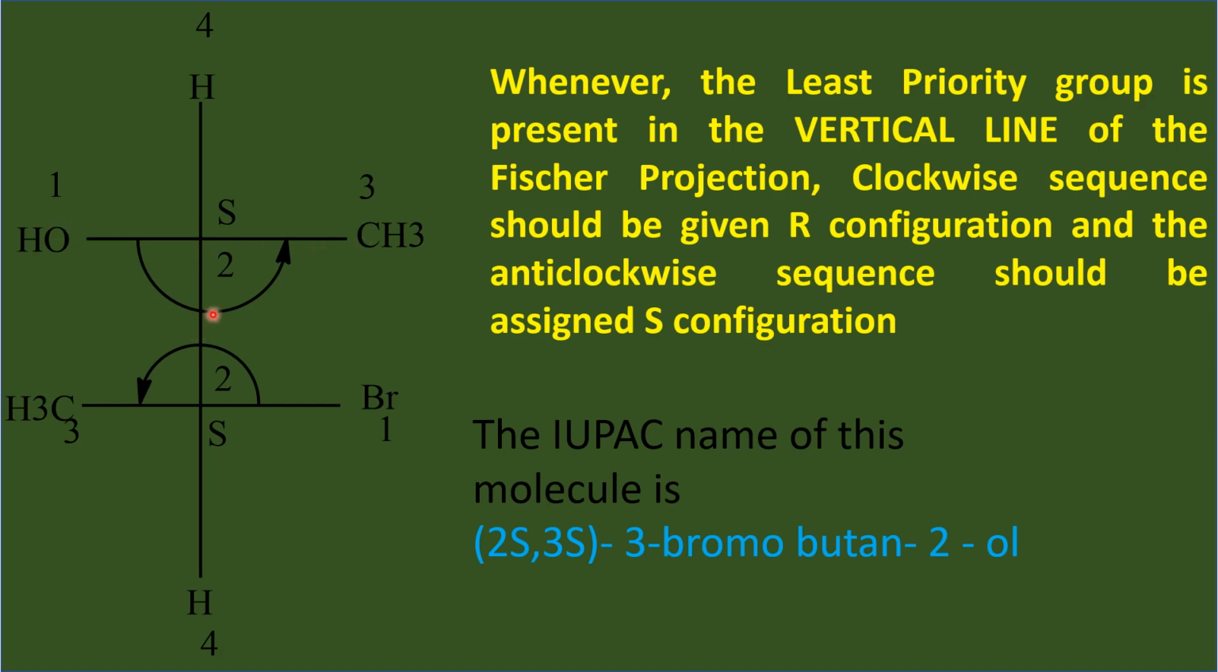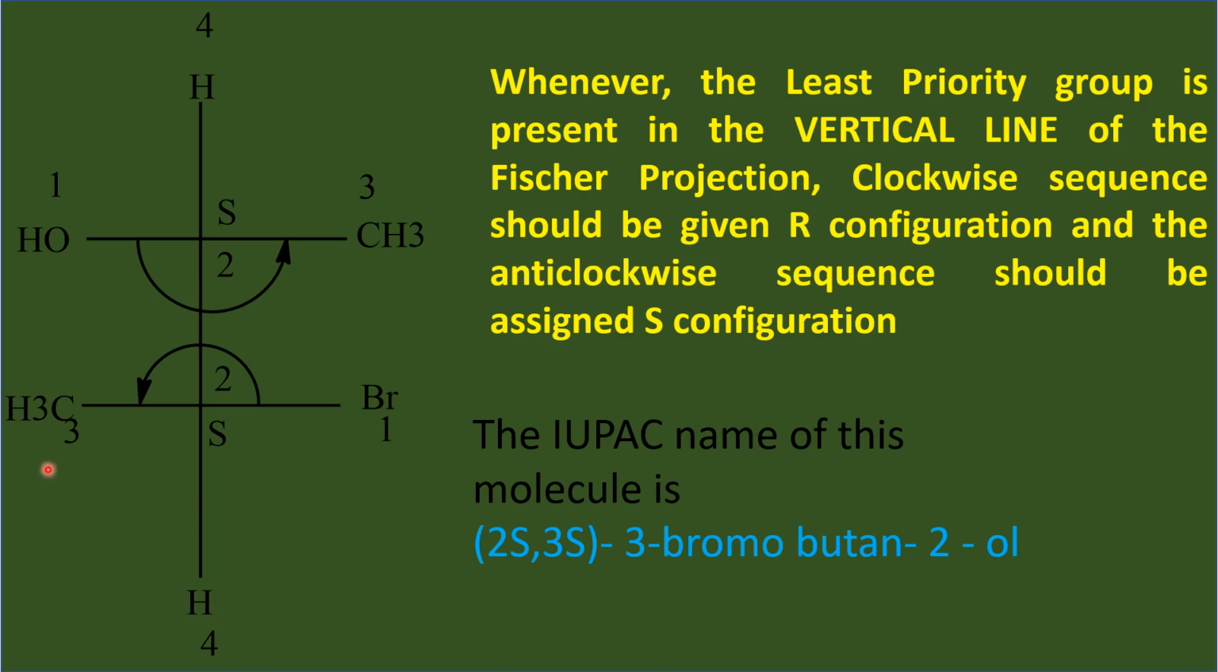So this side should get higher priority 1, 2, this is 3, the least priority group hydrogen number 4. Now read the numbers from 1 to 3, your eyes travel in the anti-clockwise. So whenever your eyes travel in anti-clockwise, according to the conversion rule, you have to assign S configuration. But before fixing it as S, look at the number 4. Is it in the vertical line? Okay, you keep it as S.